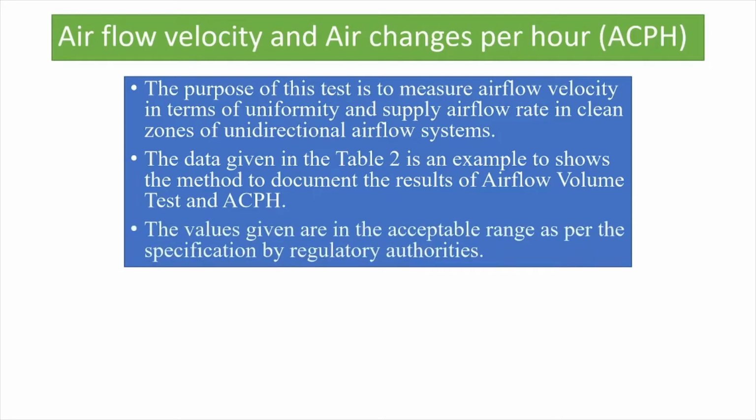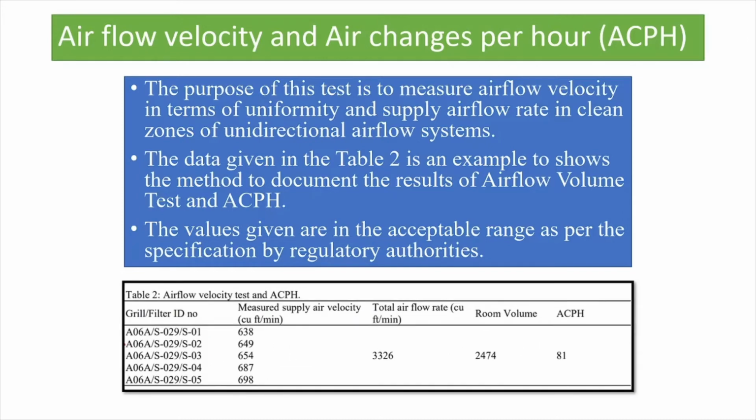The values given are in the acceptable range as per the specified criteria by the regulatory authorities. The regulatory authorities are European Union, WHO. Now proceeding on to the next part, air velocity test and ACPH. Here you can see the filter ID number, which is in the form of serial numbers as per the industrial records, and the velocity of the supplied air is measured.